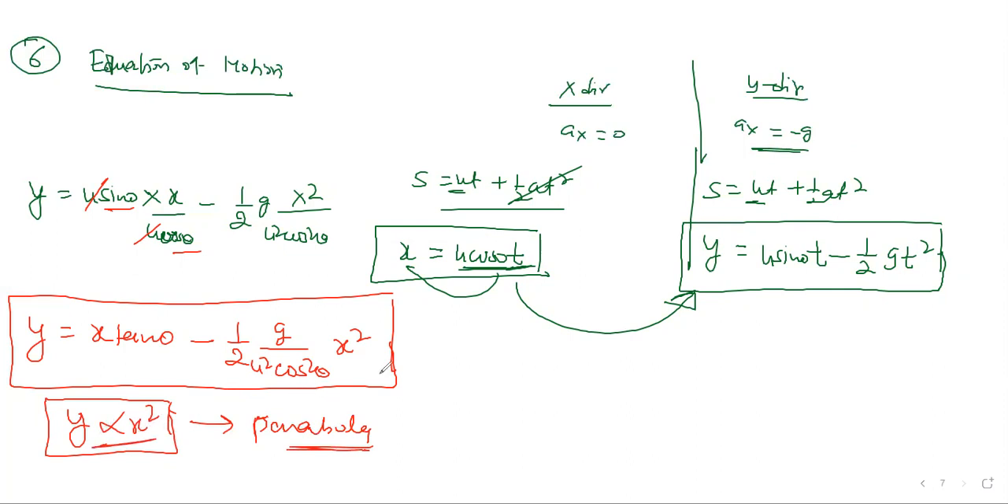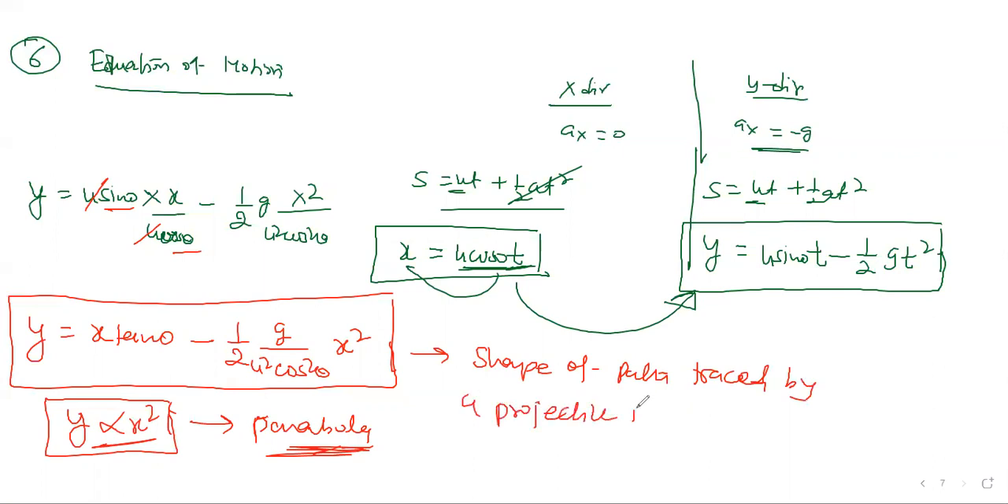So the shape of the curve, or the path traced by a projectile, is always parabolic in nature. This proves that the shape of the path traced by a projectile is parabolic in nature. Correct? Yes. So this equation is very, very important. Maximum questions we have to answer from here.